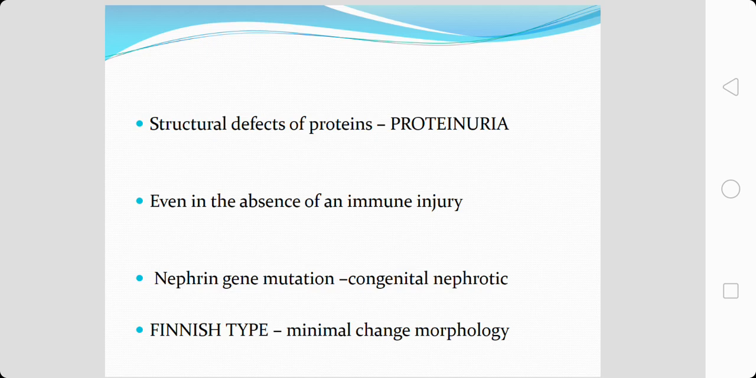So if there is a mutation in the nephrin gene, it can give rise to a congenital nephrotic syndrome. Congenital nephrotic syndrome of Finnish type is known as a defect in, or a mutation in, the nephrin gene. It can cause the Finnish type of congenital nephrotic syndrome with minimal change morphology. When you examine the glomerulus, there is very minimal change.